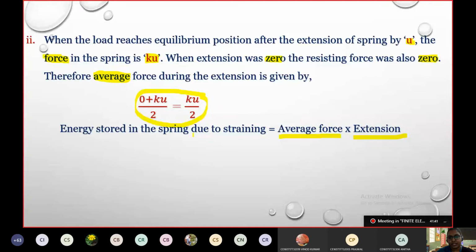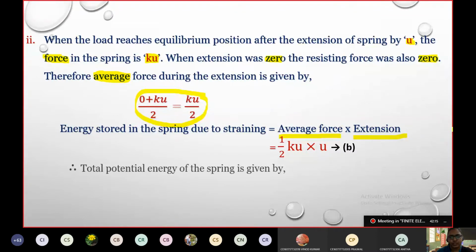As we saw in the work potential, it is force into extension, minus Pu, because it was acting due to gravity. Whereas for the external constraint, it is minus Pu. Now when we take the energy stored in the spring due to straining, it is average force into extension again. What was the average force? It is Ku by 2, and the extension is U itself. So the total energy stored in the spring due to straining is given by half Ku into U. Simply, it is Ku square by 2.